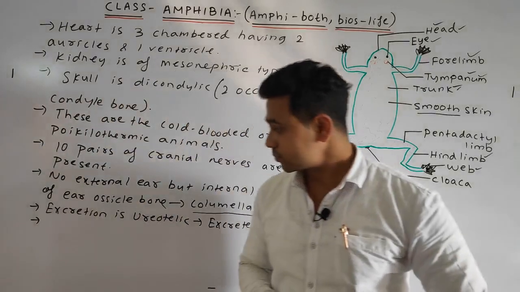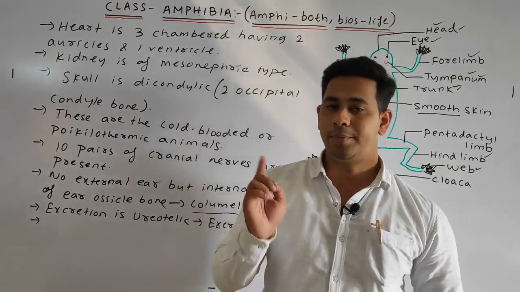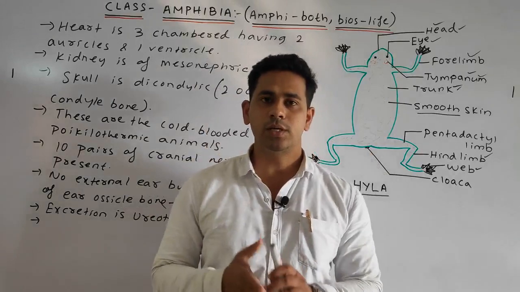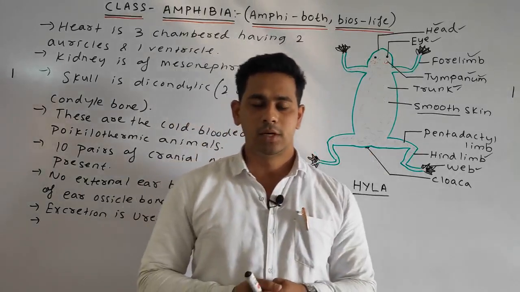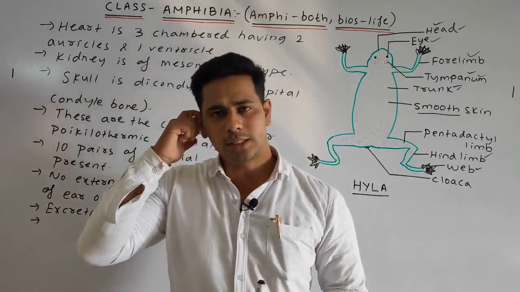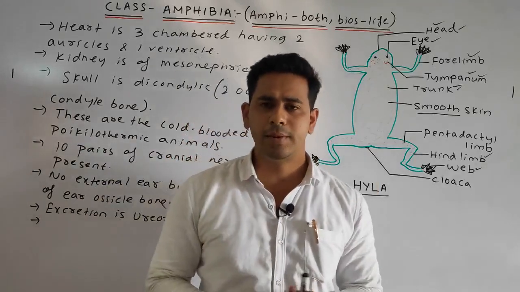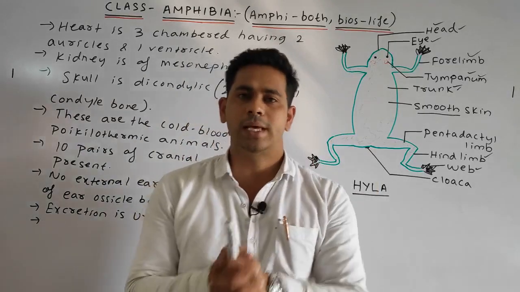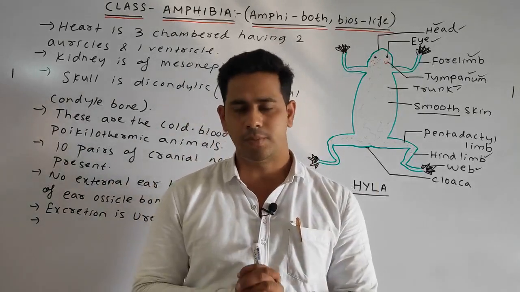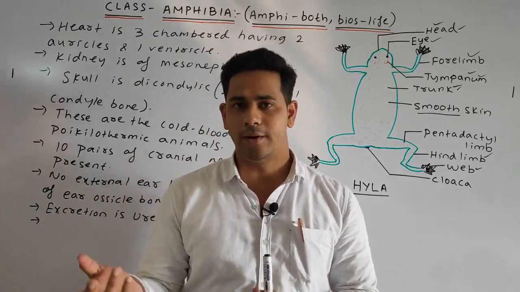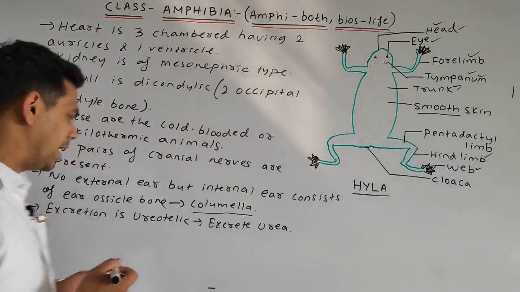Next point. Amphibia are basically oviparous. Oviparous means egg laying animals. See students, there are generally two types of organisms: oviparous and viviparous. Viviparous means they give birth to young ones, as in human beings. But oviparous means egg laying animals.